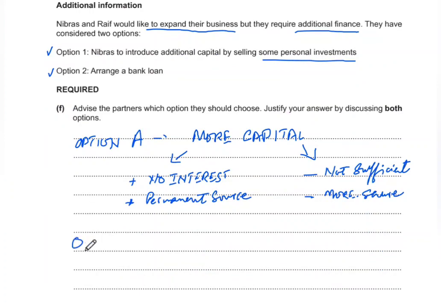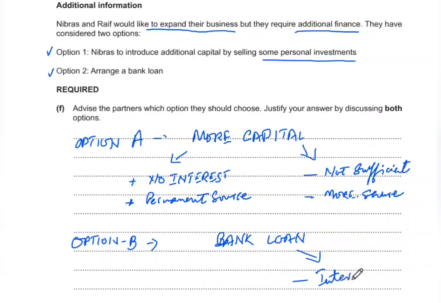So obviously when we're talking about a bank loan, it always comes with a cost of borrowing, which is the interest. That is one huge drawback attached to the bank loan, and it is something that can stop them from choosing a bank loan as a source of finance.